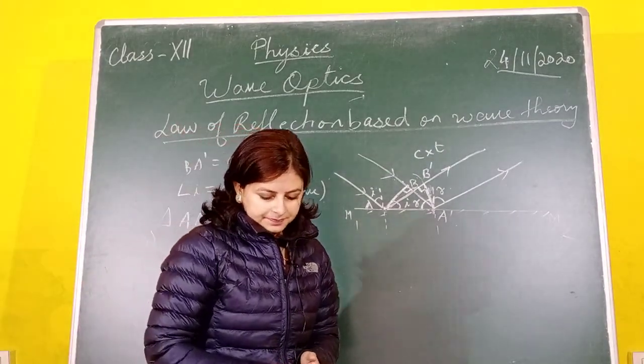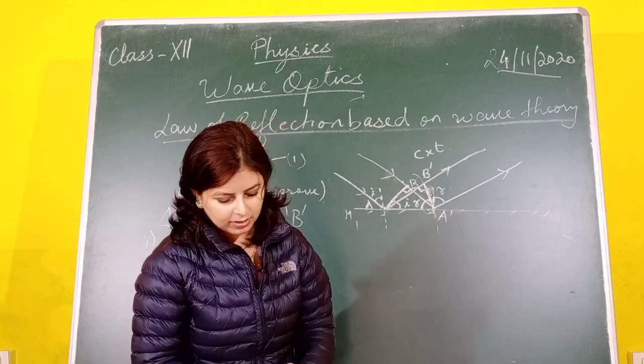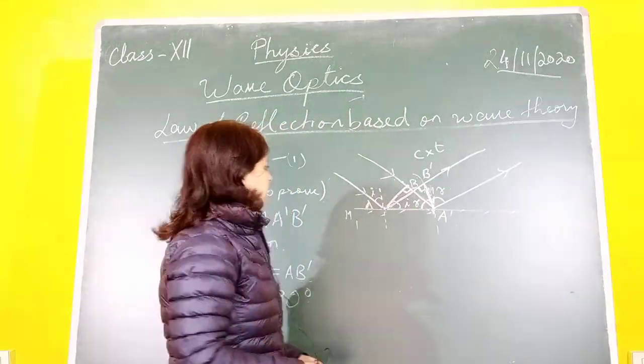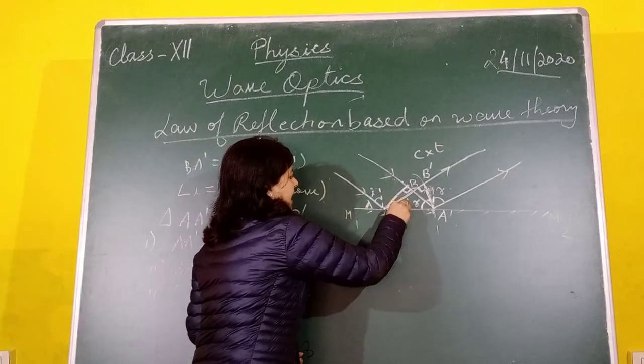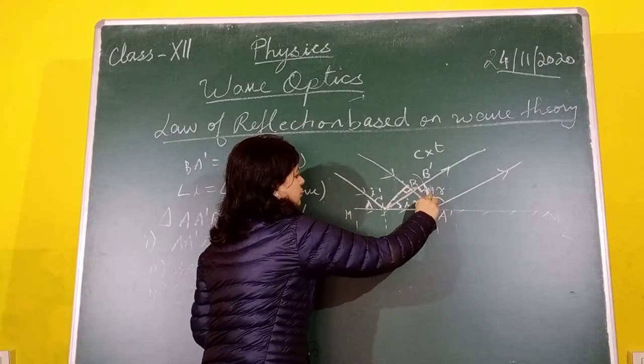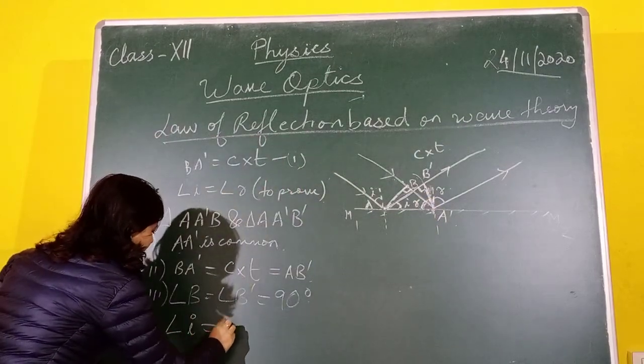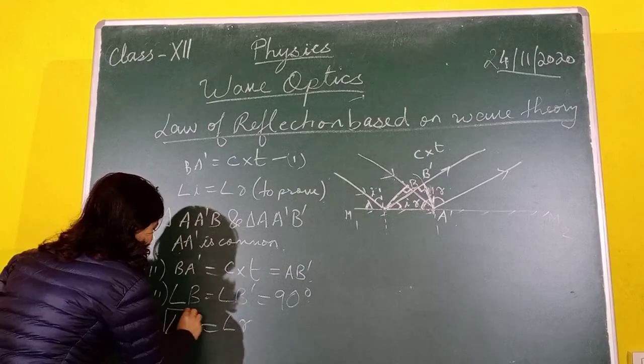Now with three common features, we can conclude that these two triangles are congruent, and naturally this angle has to be equal to this angle. So we have proved that the angle of incidence is equal to the angle of reflection.